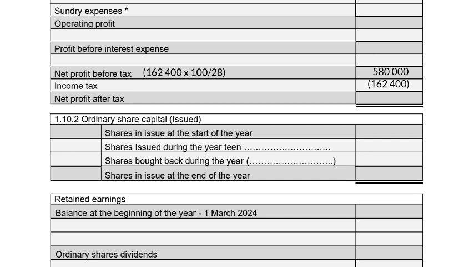Then to calculate the net profit after tax, we take the net profit before tax of 580,000 Rand, we minus our income tax of 162,400, and then we get an answer of 417,600.